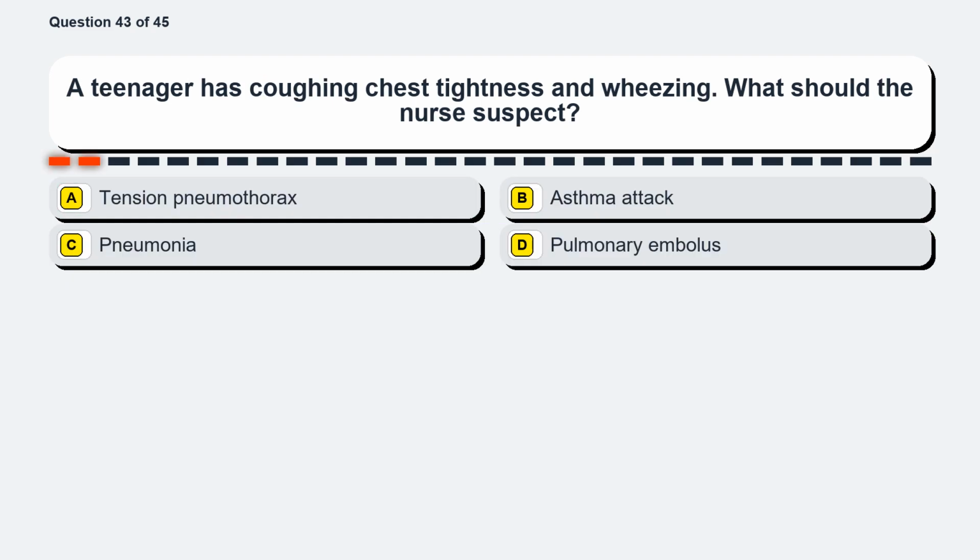Question 43. A teenager has coughing, chest tightness, and wheezing. What should the nurse suspect? Option A, tension pneumothorax. Option B, asthma attack. Option C, pneumonia. Option D, pulmonary embolus.